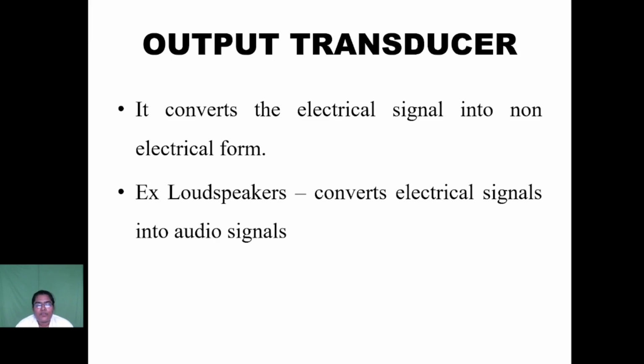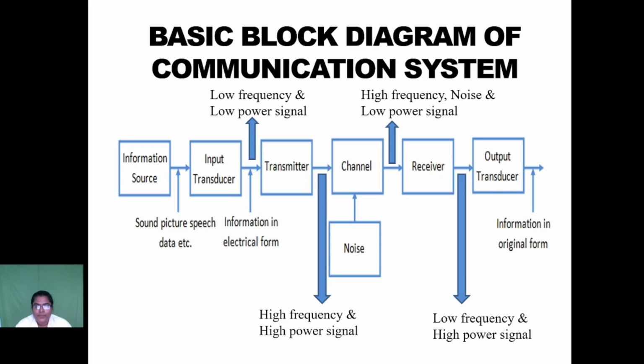At the receiver side, we also recover the human voice. So we convert the electrical signal into audio signal. With the help of a loudspeaker, we convert the electrical signal into audio signal. Finally, we get the information in its original form. So this is the basic block in a communication system.